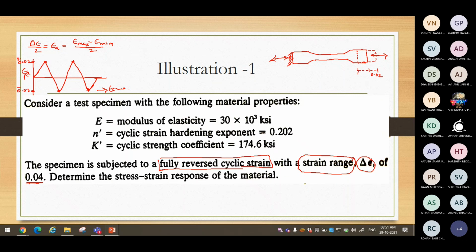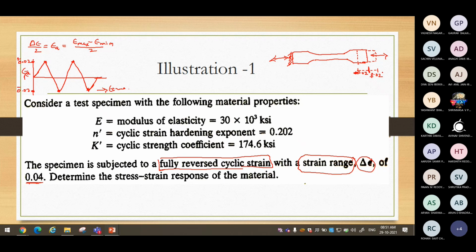So this is another 0.02 from its original position. One is minus, other one is plus. So you have to pull it and you have to release it, and then you have to compress it to the negative direction till you get a strain of 0.02. This is a strain controlled tensile test we are doing.